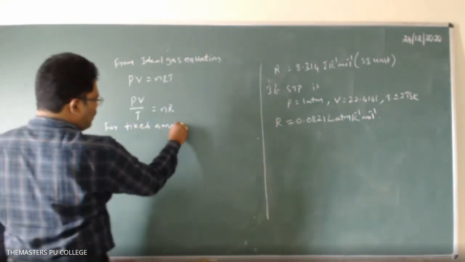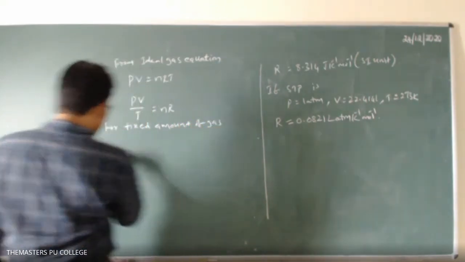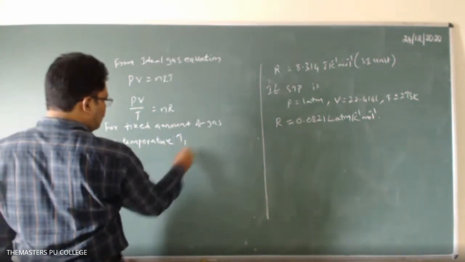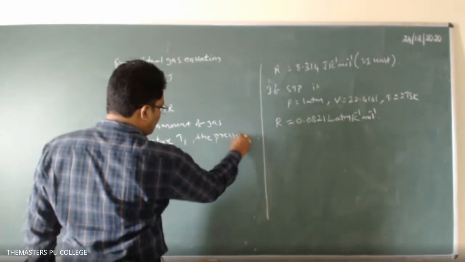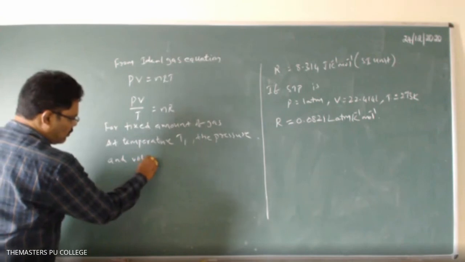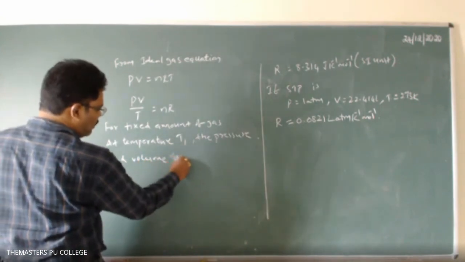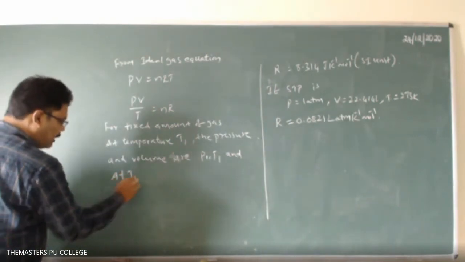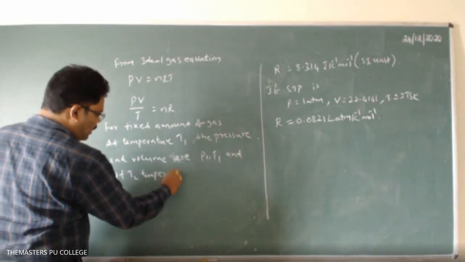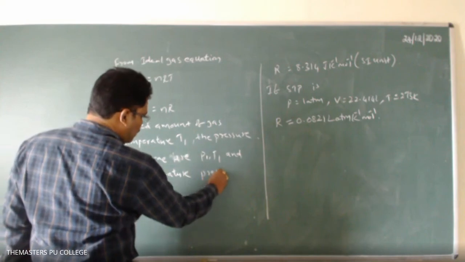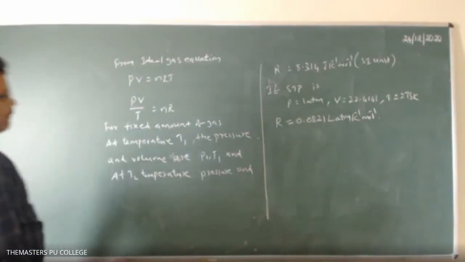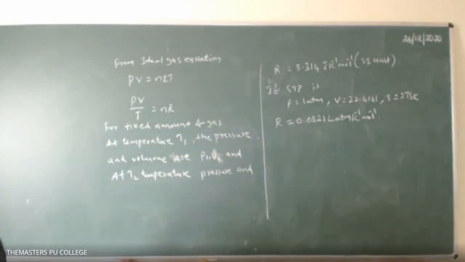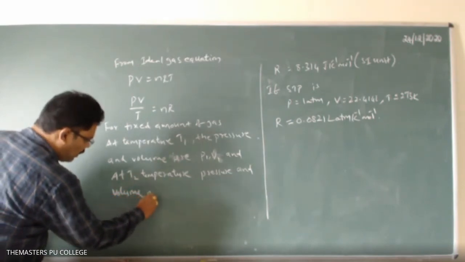So here you can write, for a fixed amount of gas, at temperature T1, the pressure and volume are P1 and V1, and at T2 temperature, the pressure and volume are P2 and V2.